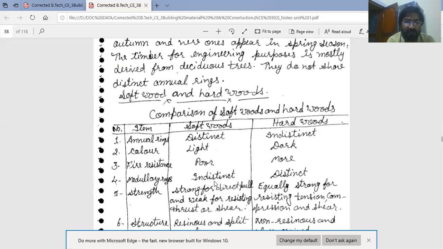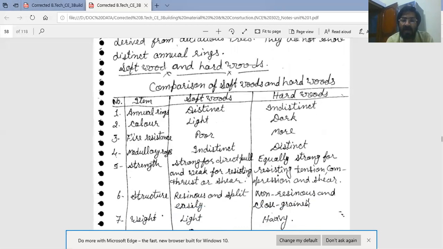Strength: softwood is strong for direct pull and weak for resisting thrust or shear, and hardwood is equally strong for resisting tension, compression, and shear. That is why hardwood is used for engineering purposes.